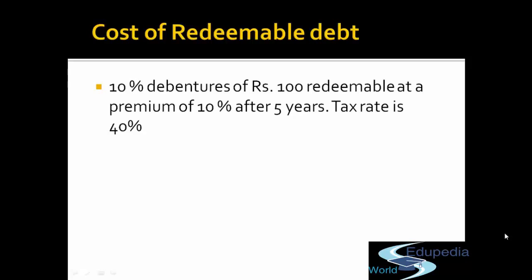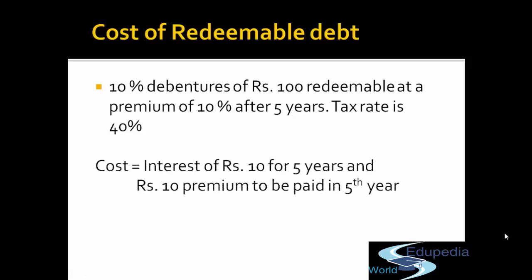So since the time span is 5 years, if I divide this loss, or allocate this cost every year, what will be the cost? 10 divided by 5, that is 2 rupees every year. So if you think, interest is not the only expense that the company has to bear. There's an additional loss that the company has to bear on redemption, correct?